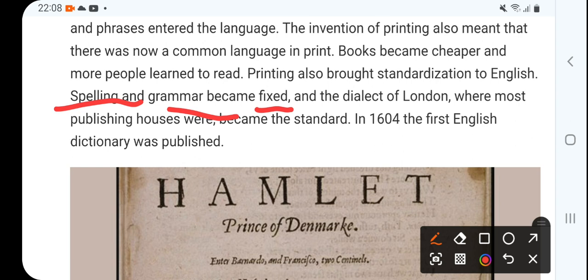This way standardization came into existence. And in 1604, the first English dictionary was published. Very big news, because words were written here and there in different texts, but they were not compiled. Then in 1604, the first English dictionary was published. That is a breakthrough, a great piece of news for people of that era.